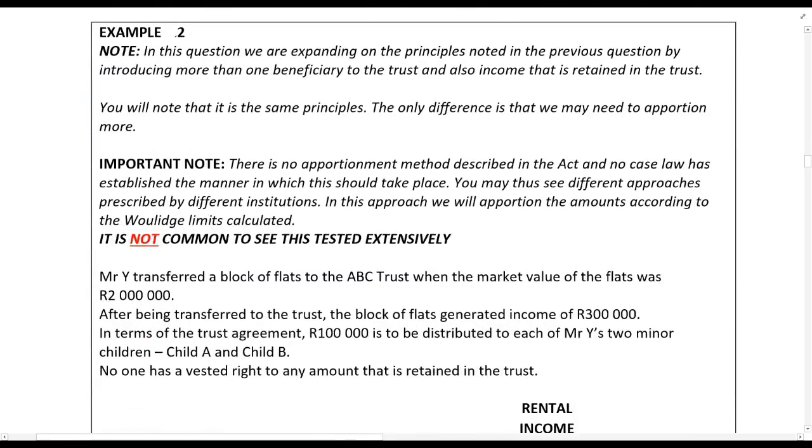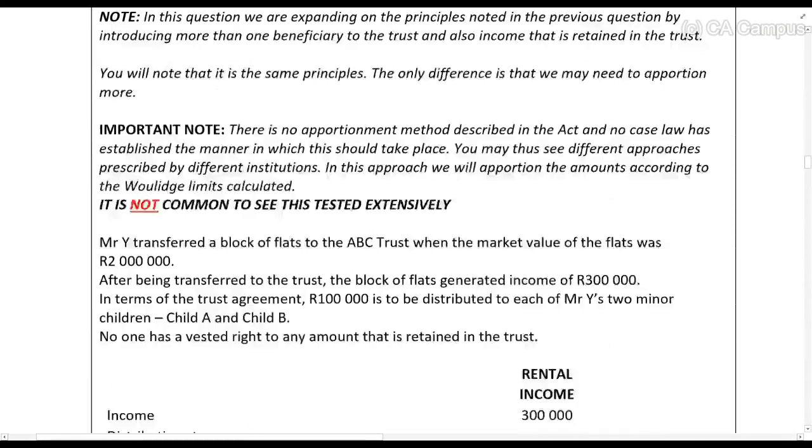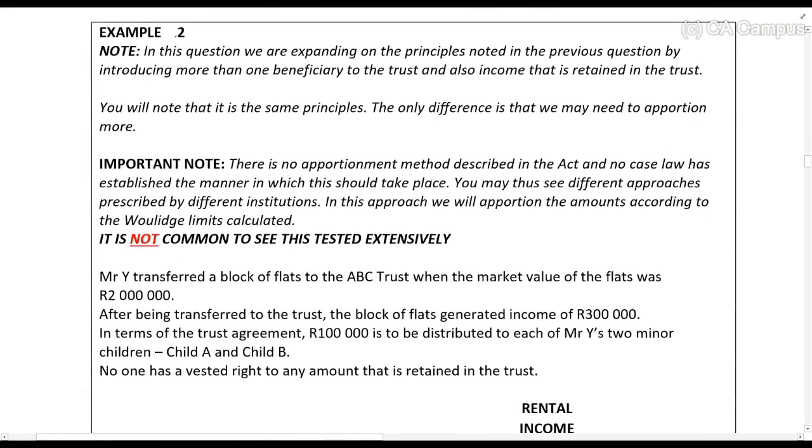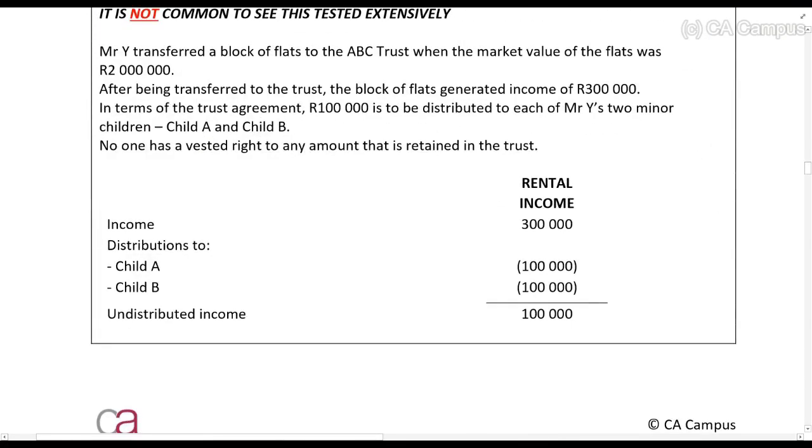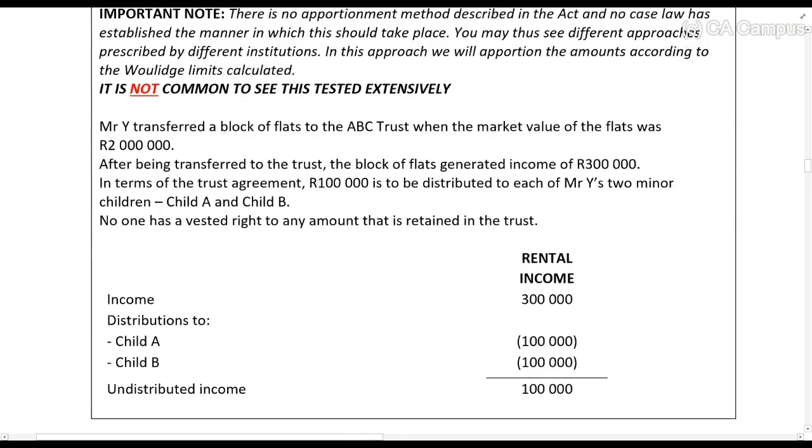Okay, so now we have the same type of situation, guys, but the big difference is now we have more than one beneficiary and more than one section 7. So this is a little bit more challenging, and it is again not common to see this. So Mr. Y transferred a block of flats to the ABC Trust when the market value of the flats was 2 million rands. After being transferred to the trust, the block of flats generated 300,000 rands. In terms of the trust agreement, 100,000 rands is to be distributed to each of Mr. Y's 2 minor children, child A and child B.